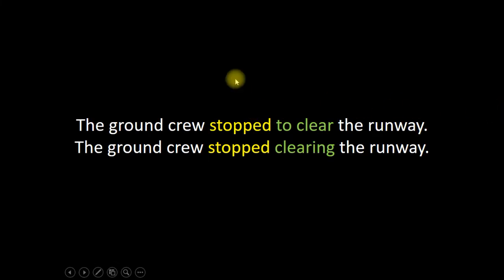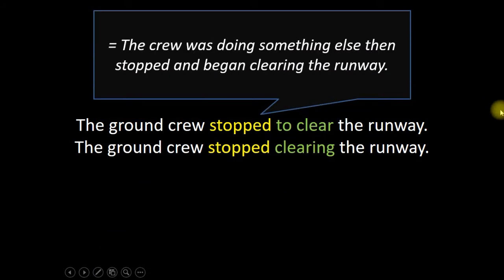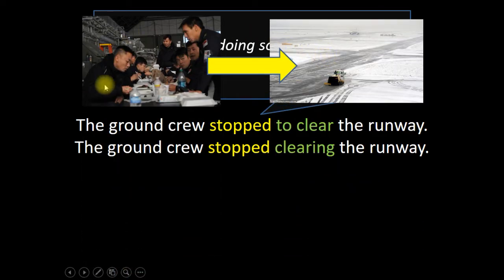For another example, the ground crew stopped to clear the runway. This would mean that the crew was doing something else, then stopped and began clearing the runway. So for example, maybe the ground crew was eating lunch, and they stopped eating lunch and then cleared the runway. So the ground crew stopped to clear the runway.